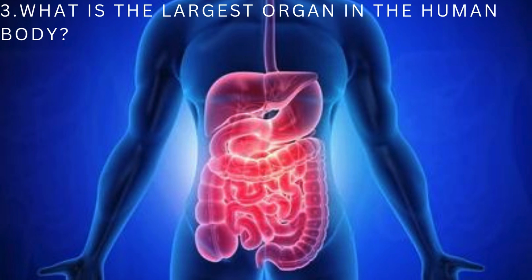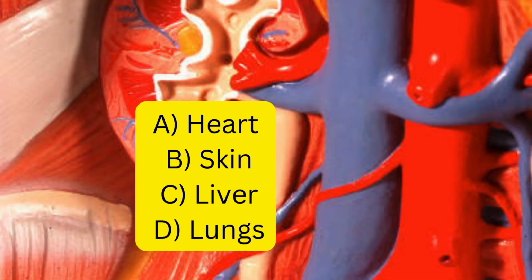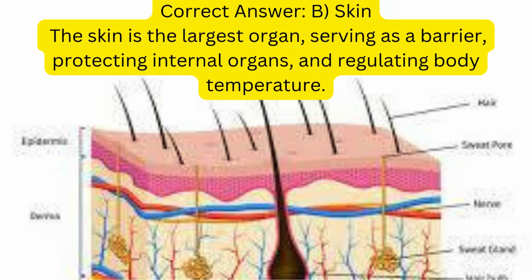3. What is the largest organ in the human body? A. Heart. B. Skin. C. Liver. D. Lungs. Correct answer: B. Skin. The skin is the largest organ, serving as a barrier, protecting internal organs, and regulating body temperature.